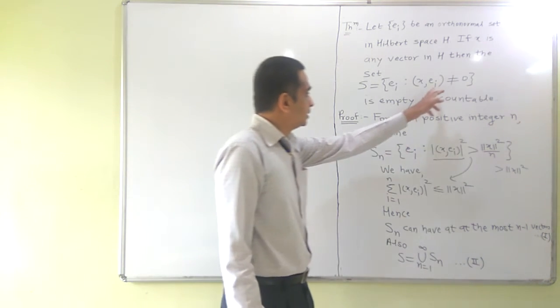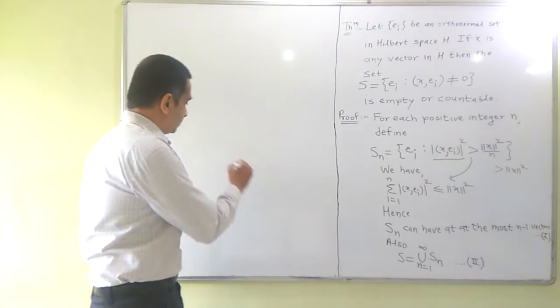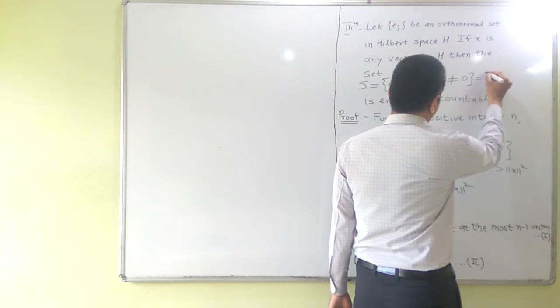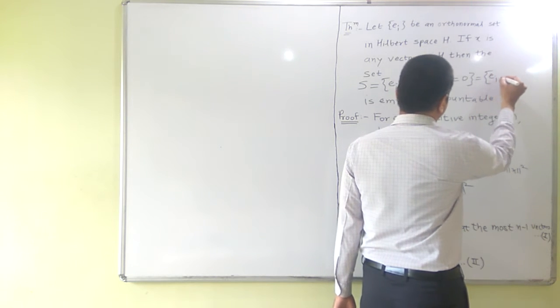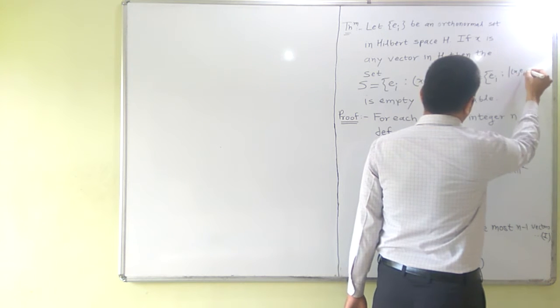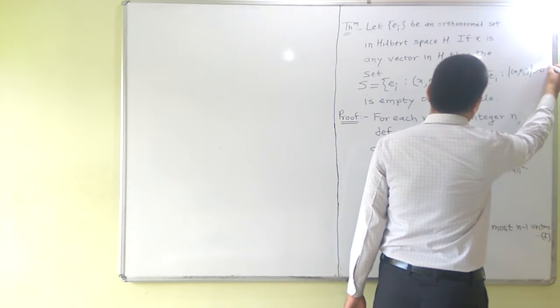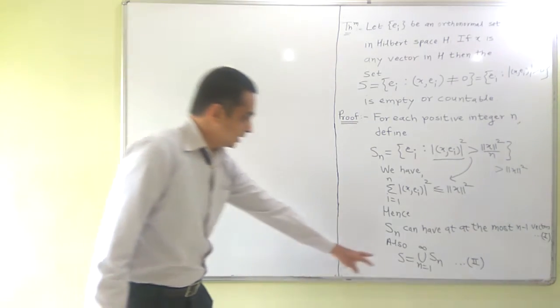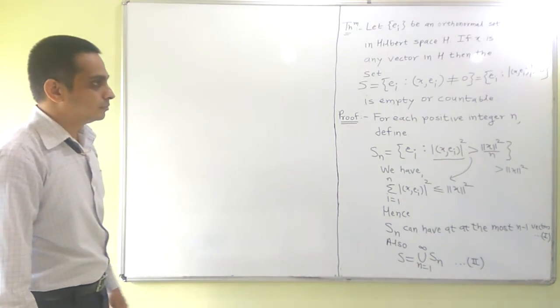It is not equal to 0, in fact I could write it as the set of those e_i for which the modulus of the inner product ⟨x, e_i⟩ is greater than 0. So if you take this into account, then S can be written in this form.